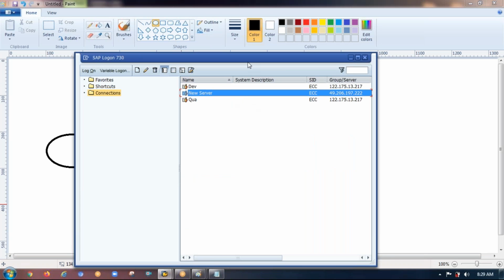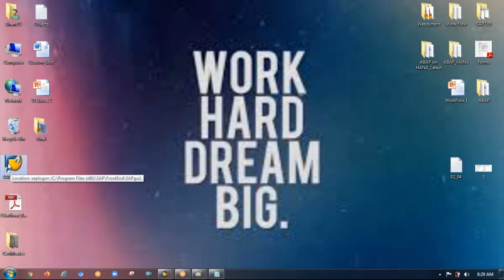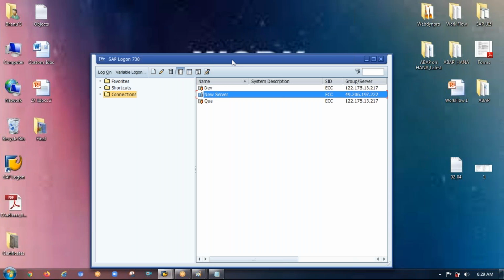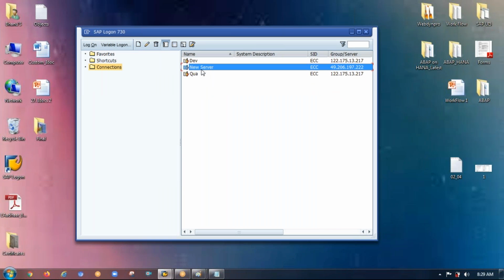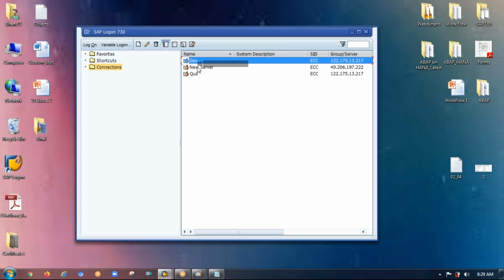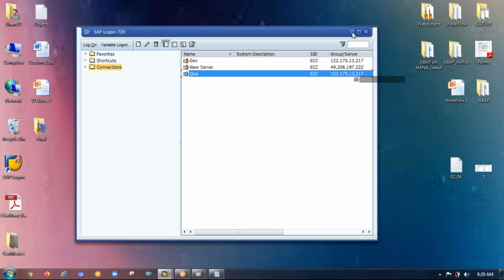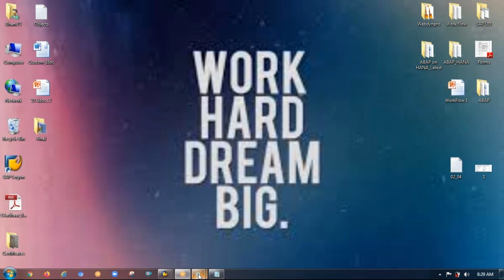Please go here. This is our logon pad. This is the SAP software that you can see the moment you install SAP. Maybe probably Monday we will have a dedicated session on how to download and install SAP. The moment I open the software, this is how it comes. Here I have configured 3 servers: server 1, server 2, server 3. This is where I am coming from.